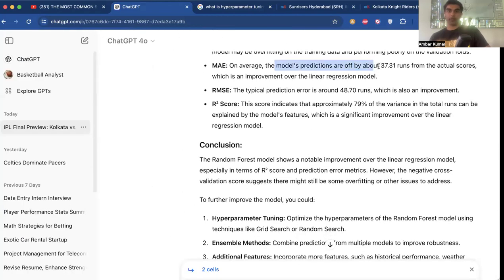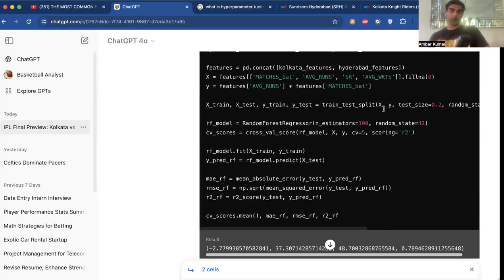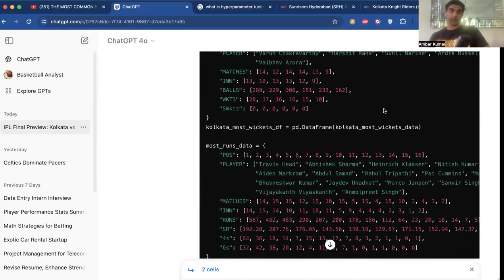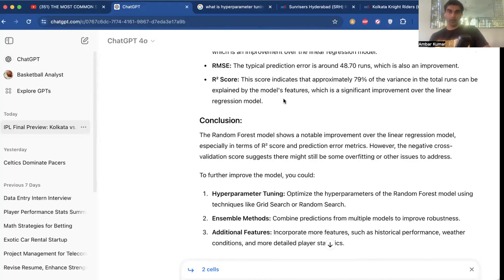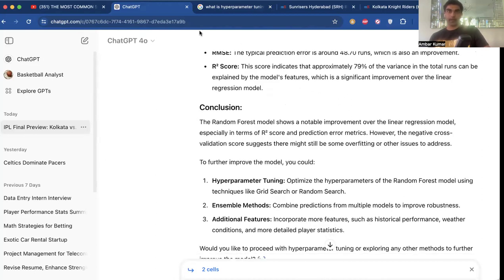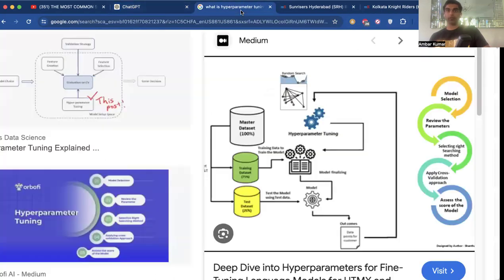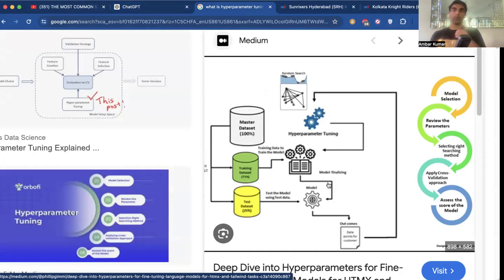On average, the model's predictions are out by 37 runs, which is better than the last linear regression model. So overall, the random forest gradient boost gave us a better output than the linear regression model. So that just shows us already that the diagram that I was showing you over there on the other tab, not this one, is a better use case for a prediction value when we're using sports data analytics.